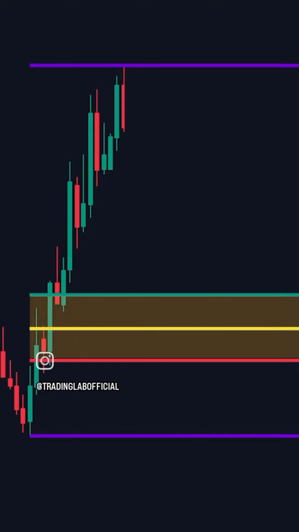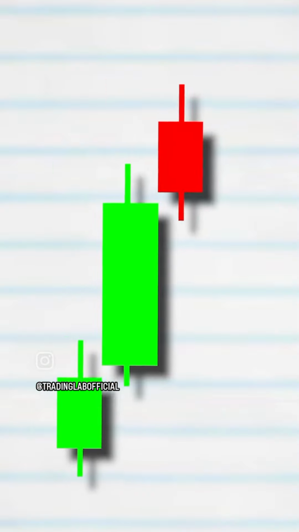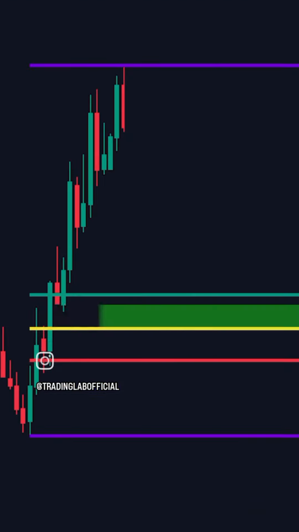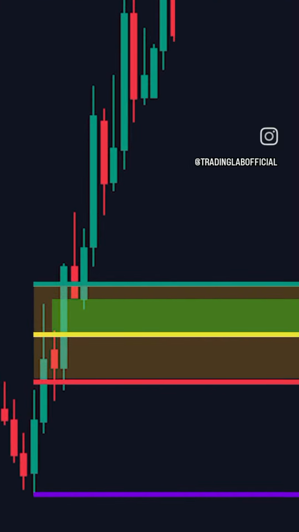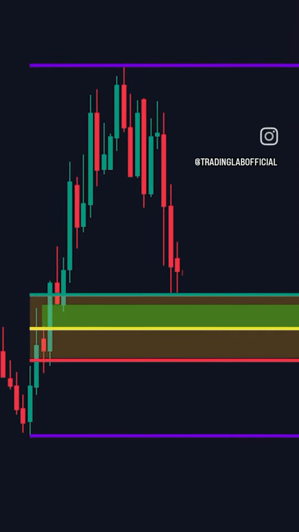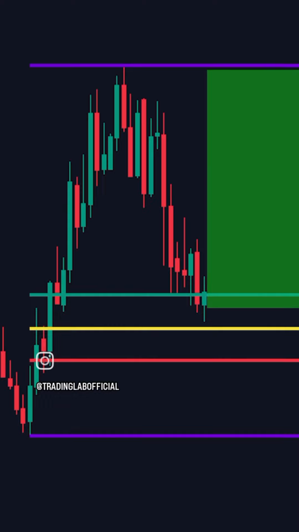But we can make this trade even better. What I like to do is pair this with a fair value gap. So here we have a bullish fair value gap, but not only that, it's paired exactly within our golden zone. Wait for price to come to our golden zone, and within the fair value gap, enter, set our take profit at the highs, set our stop loss below the golden zone.